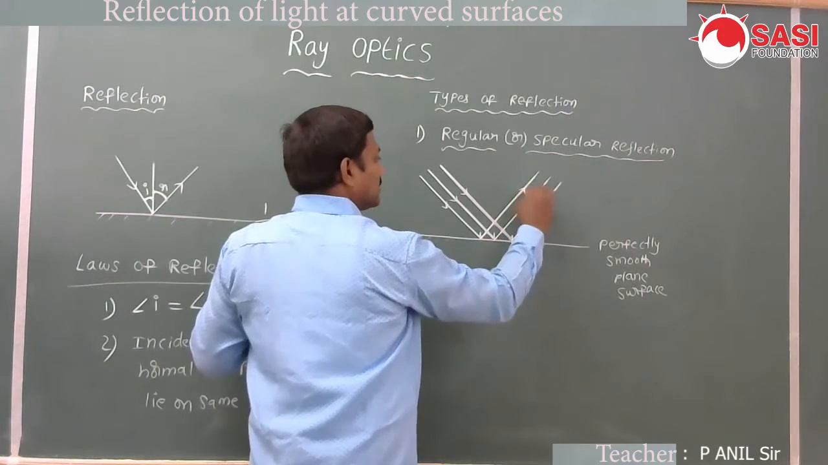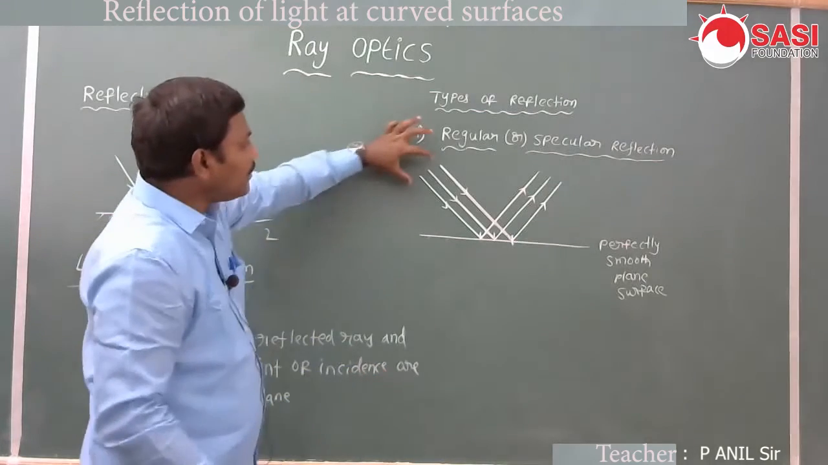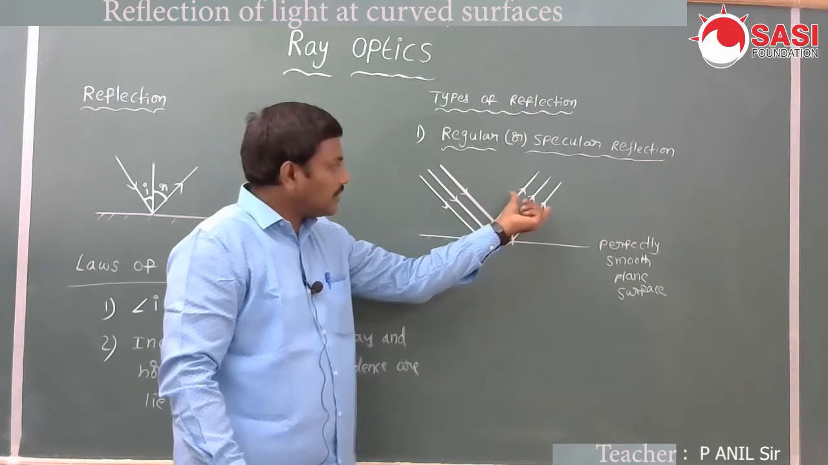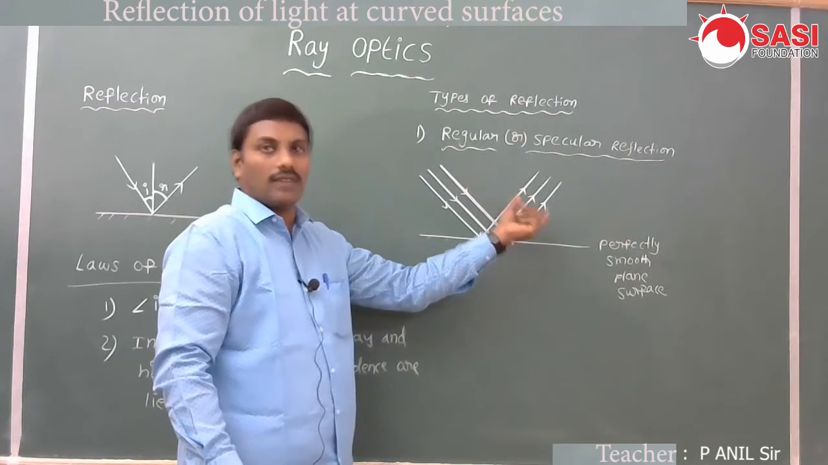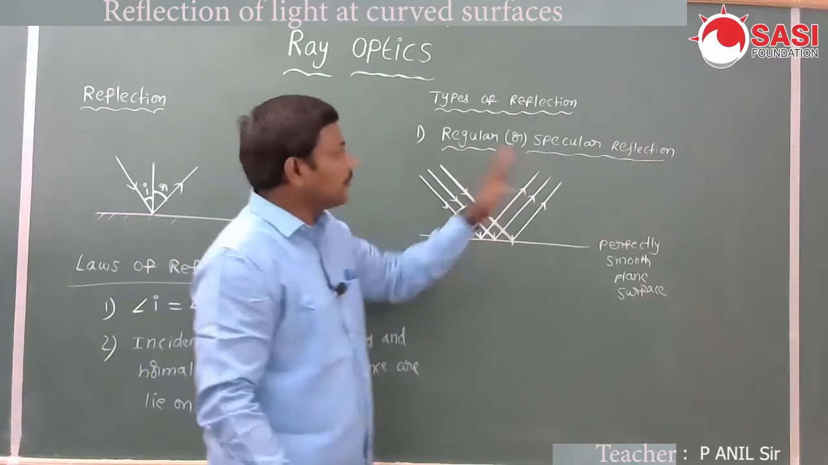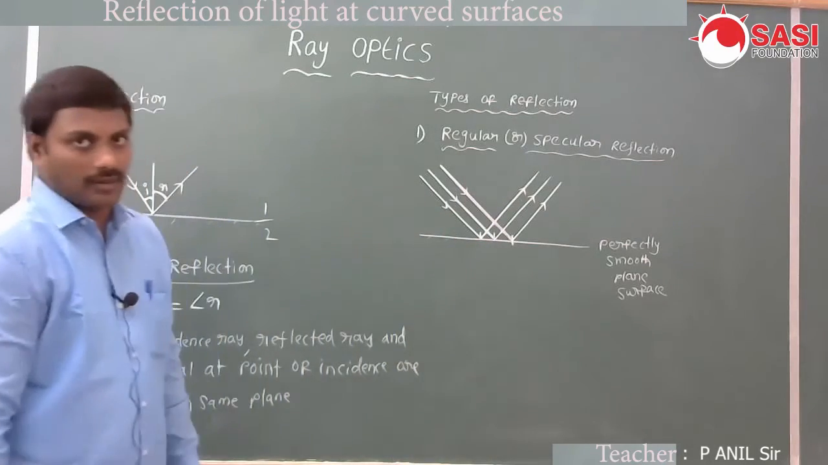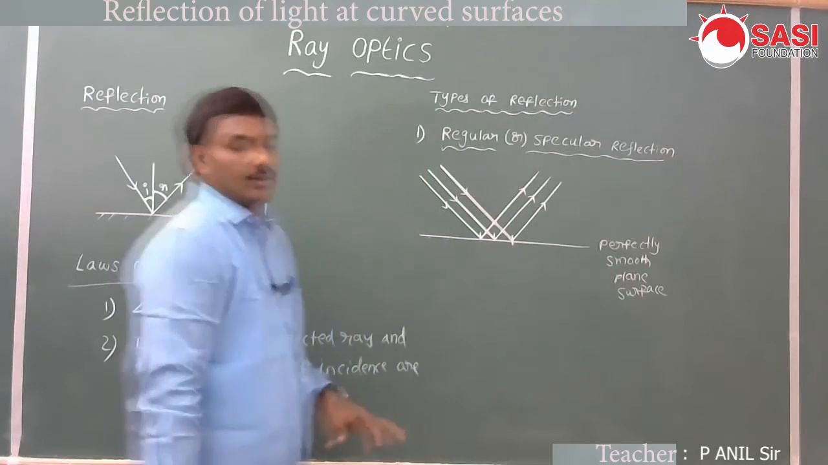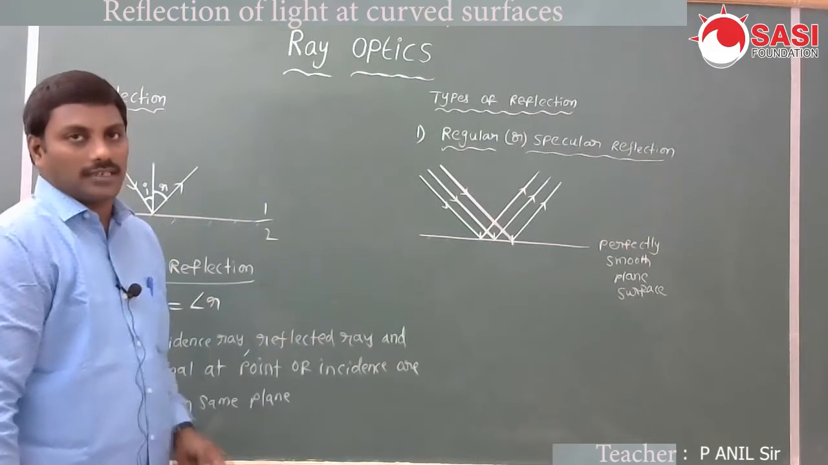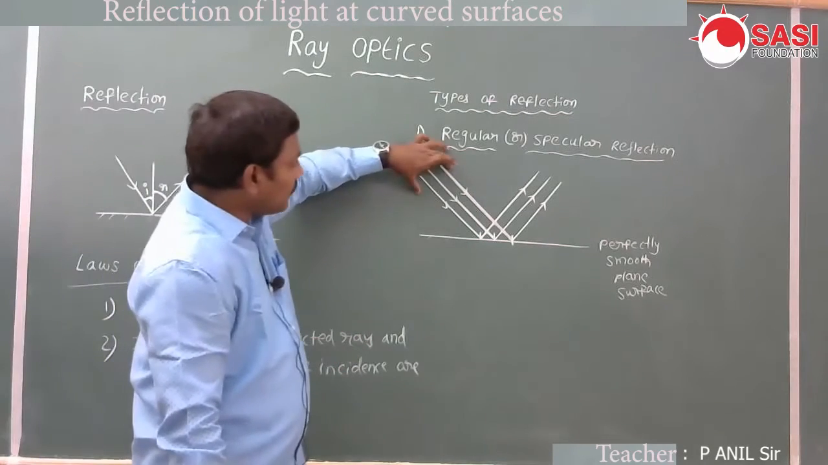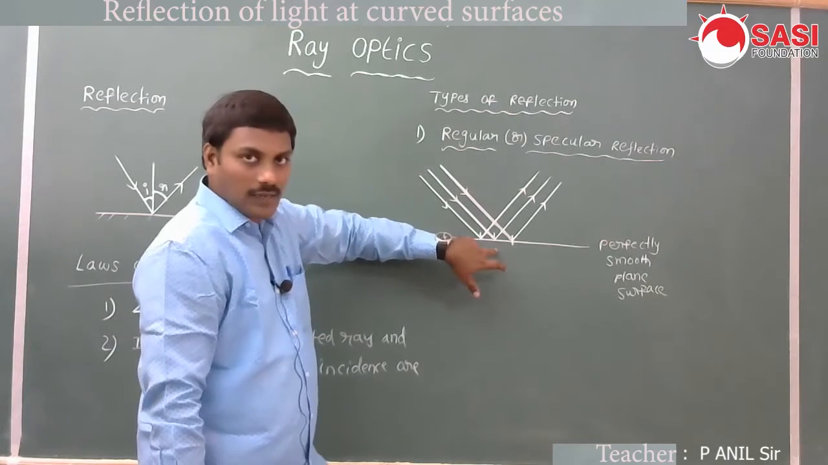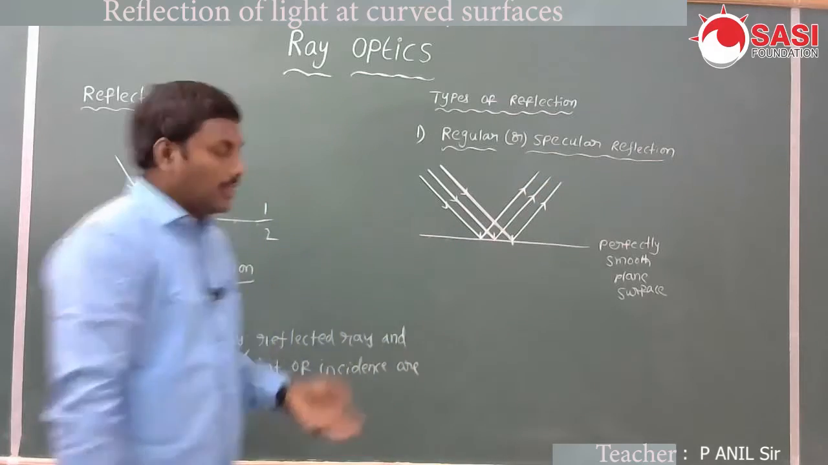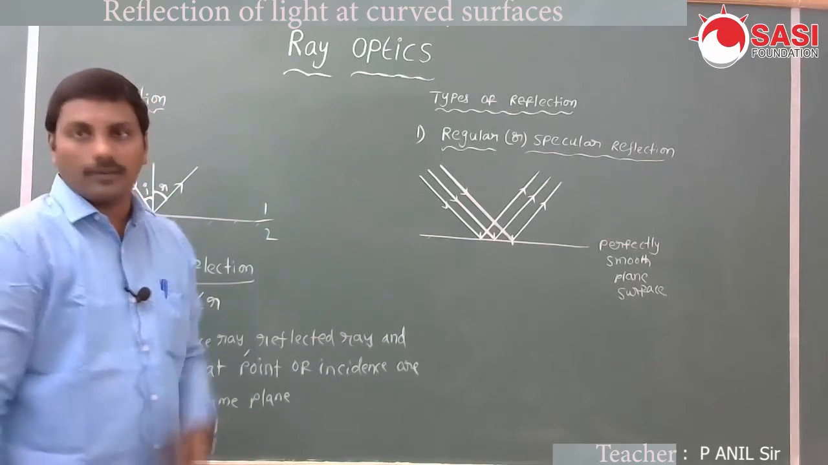Here you observe that a parallel beam of light rays is incident on a surface. After reflection, we will once again get a parallel beam. That type of reflection is called regular reflection. This only occurs on perfectly smooth plane surfaces. Parallel beam of light rays are incident on the surface, and after reflection, the light rays are also a parallel beam. Then that type of reflection is called regular reflection.